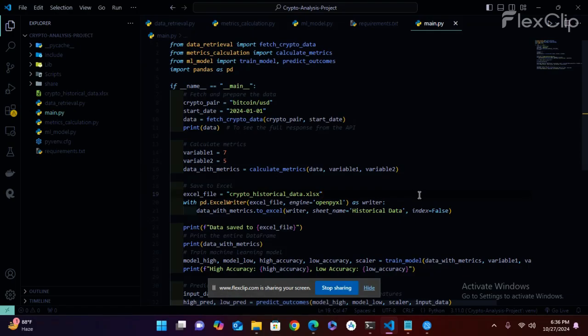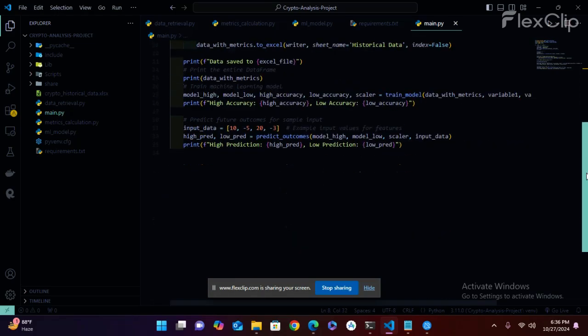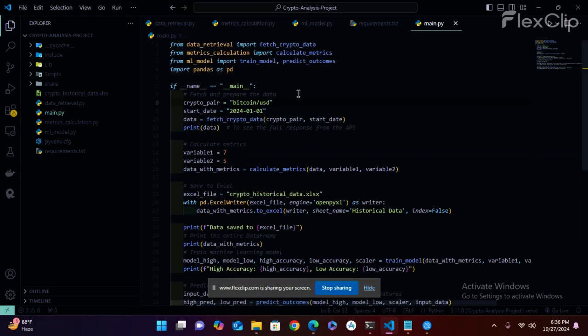And I completed my assignment of a cryptocurrency project. This is a project we are completing. First, we are analyzing historical cryptocurrency data for predicting future outcomes.